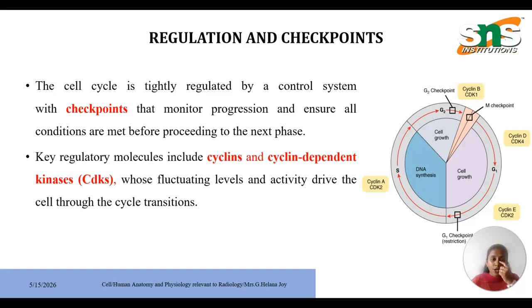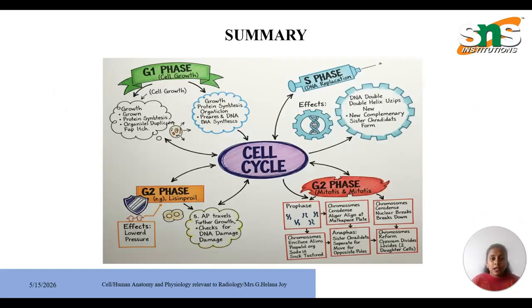Regulation and checkpoints: the cell cycle is tightly regulated by a control system with checkpoints that monitor progression and ensure all conditions are met before proceeding to the next phase. Key regulatory molecules include cyclins and cyclin-dependent kinases, whose fluctuating levels and activity direct the cell through the cycle transitions. So this is how the cell cycle is denoted.